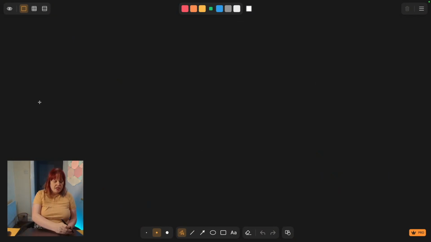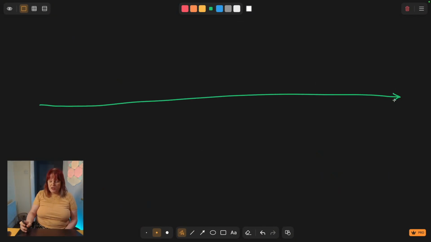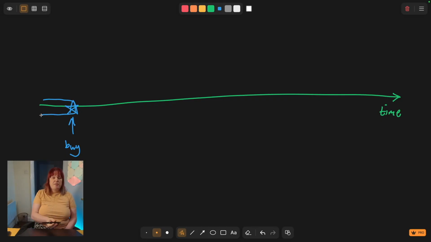So how does Deluge accomplish this learning? Let's have a look at precisely what we're modelling here. Suppose we've got time going along, and at some point we've got a task that needs to be done. Let's continue with the example of buying shampoo. So suppose I buy shampoo just here. This is when I actually did it. So what that means is presumably this was on my to-do list for a little bit before then, because unless I'm very, very diligent, I'm not going to get to actually doing a task on my to-do list the same day I put it there.